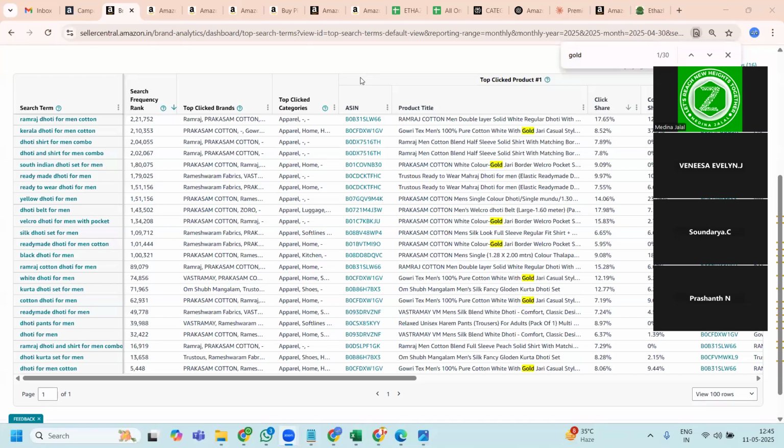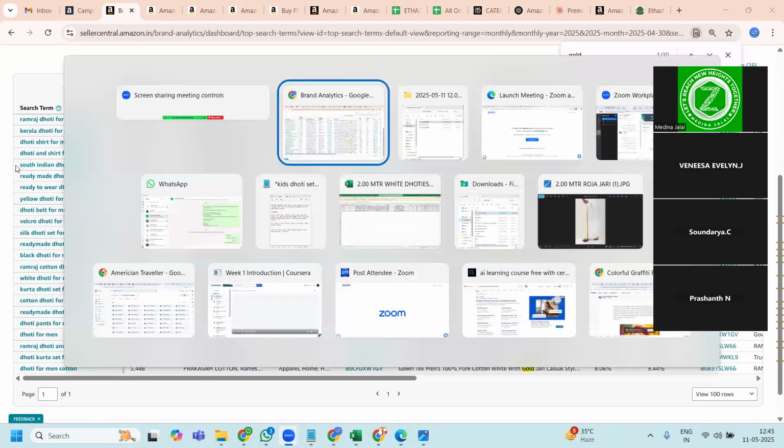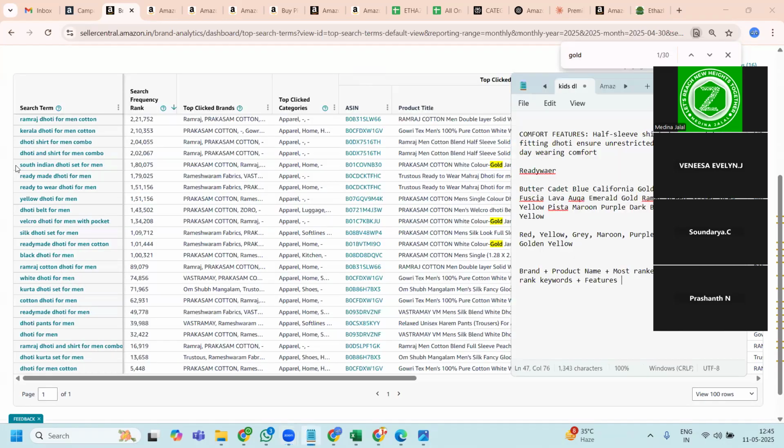Okay. So we were seeing the option as South Indian dhoti. So let me take that word South Indian because that has some relevancy along with my product. And the volume is also there, which runs in lakhs. So I will take it South Indian dhoti. Okay. The Velcro silk dhoti for men.